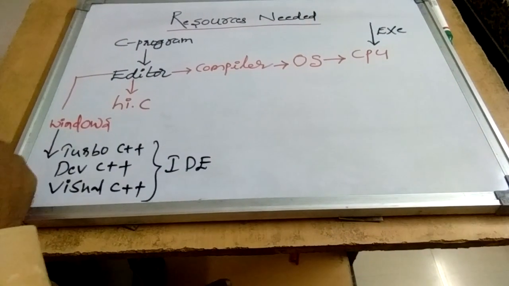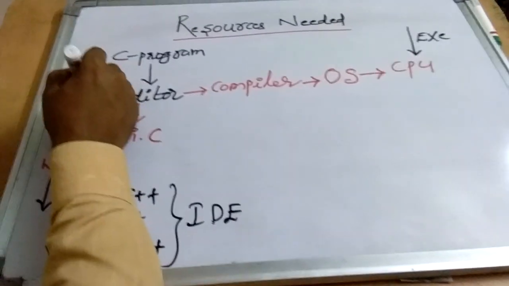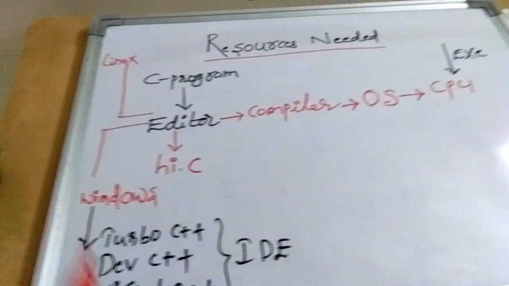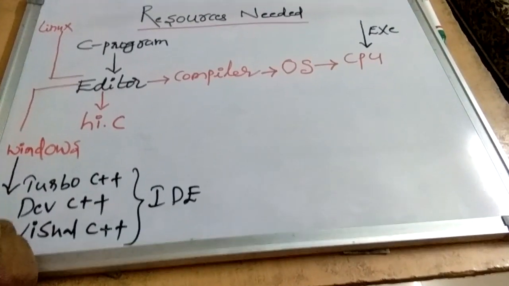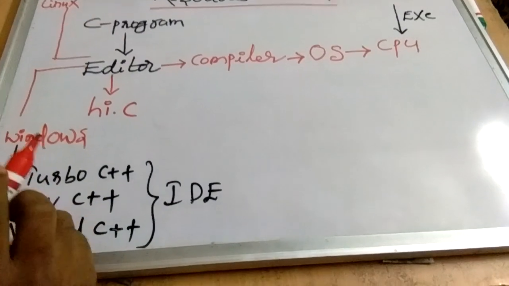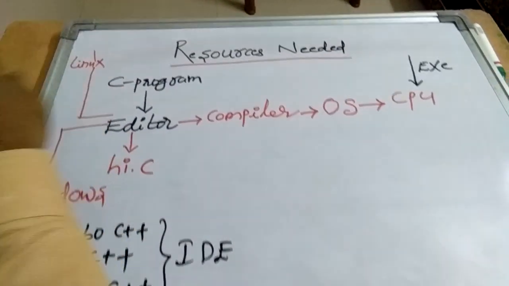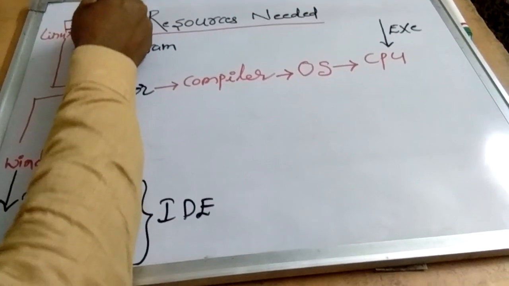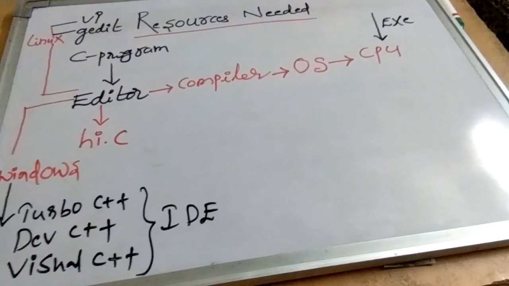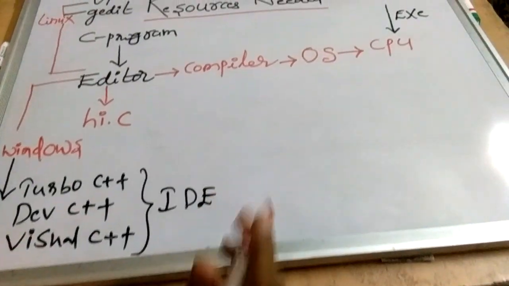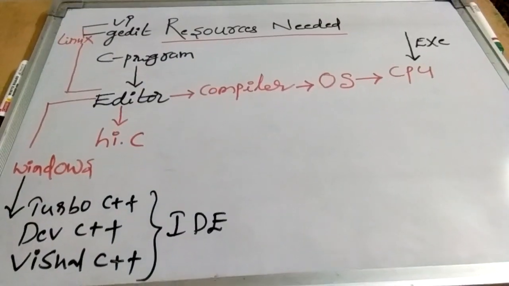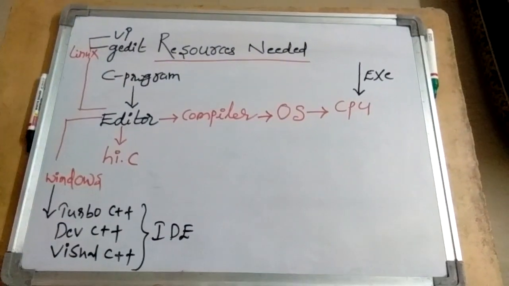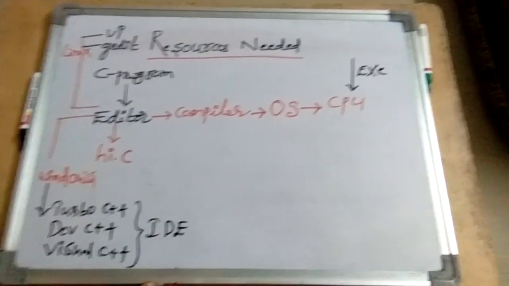Okay, fine. If it is Linux, that is different. If it is Linux, we will be using a separate editor to edit the C program. Normally in Linux we use two types of editors. One is the vi editor, the second one is gedit. In the Windows environment, the compiler will have an inbuilt editor, linker and compiler. Whereas in the Linux environment, you will be using different editors to edit the C program, and the compiler will be a command line compiler.